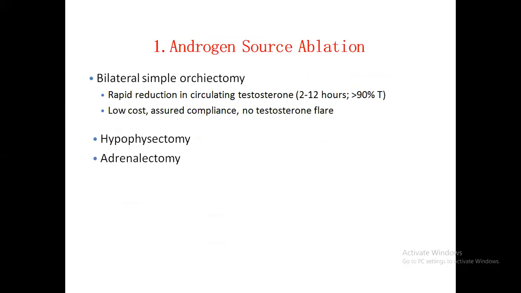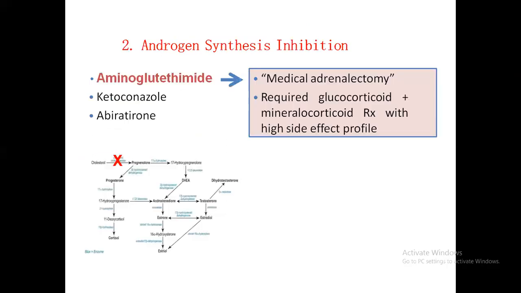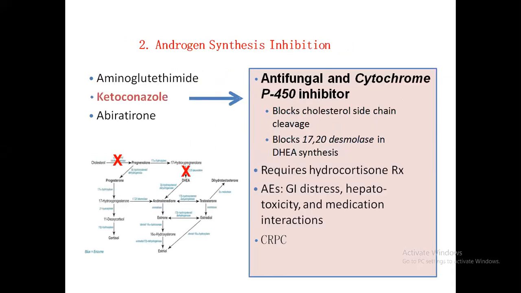Previously, hypophysectomy or adrenalectomy has been done, but it is a very interventional procedure, so it is not done nowadays. Androgen synthesis inhibitor aminoglutethimide is not normally used nowadays. Ketoconazole, what does it do? I have already shown you this pathway, and it blocks the 17,20-desmolase pathway.